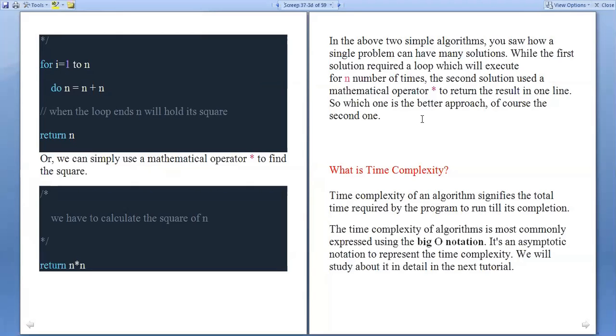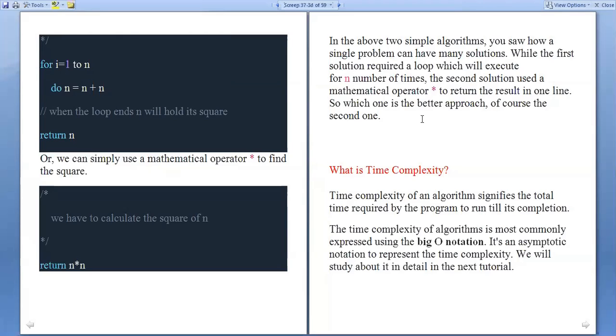One approach is adding n, repeated n number of times. That means n number of times we are adding n. The second approach is using the multiplication operator, where we are multiplying n with n. So after these two, which one is the best one? Simply multiplying n with n is enough. Instead of using the for loop and repeating the addition n number of times, all these things take more time. So finally, what is time complexity?